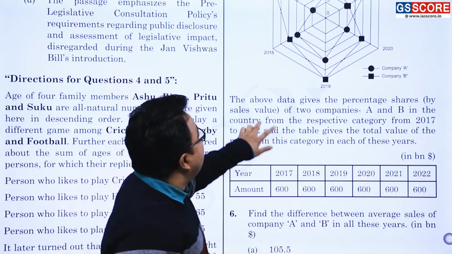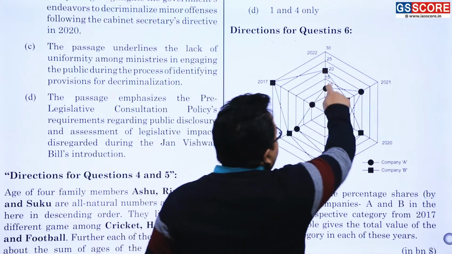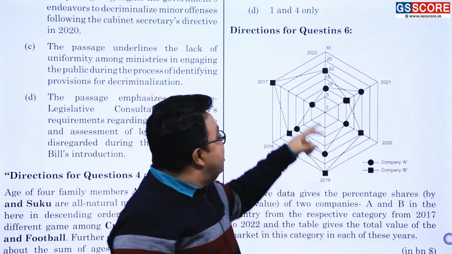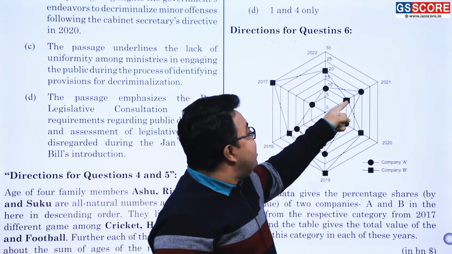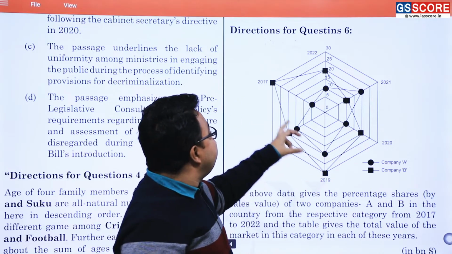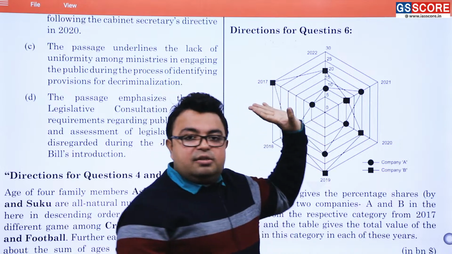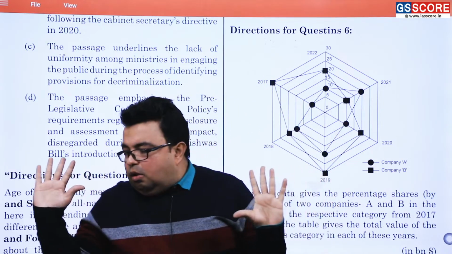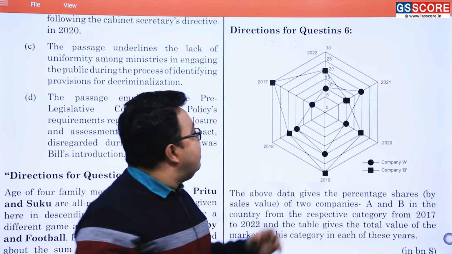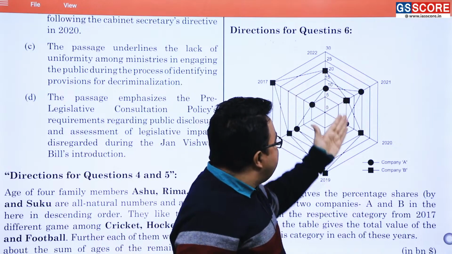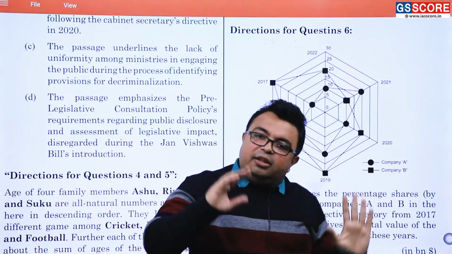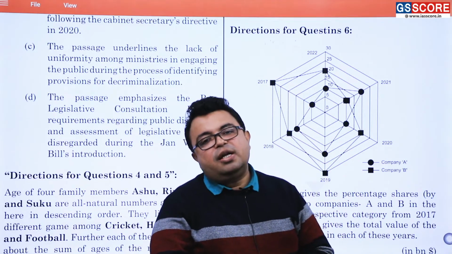Now you have to do the same thing. Here it is 20 minus 10, 10%. Here again 10% but in minus. So 10% of 600 minus 10% of 600 plus 10% of 600 plus 10% of 600 plus 5% of 600 plus 25% of 600, all divided by 6. Getting or not getting? The difference is coming out to be the same. So what you have to do? Simply do it here: plus 10 minus 10 plus 10 plus 10 plus 5 plus 25. That percent of 600. This is the answer of the question.